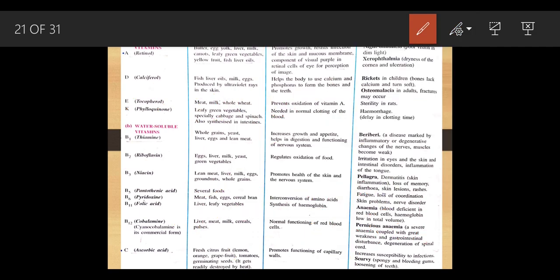Now we are going to talk about B2, that is riboflavin. You are going to find this in egg, liver, milk, etc. What are the deficiency symptoms of this? Basically the lips may crack.